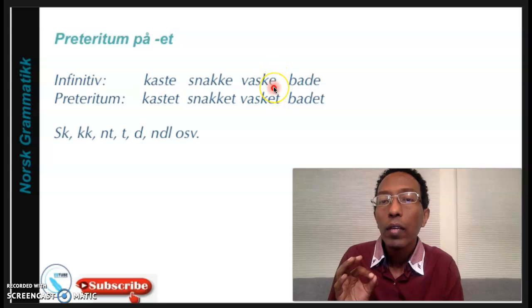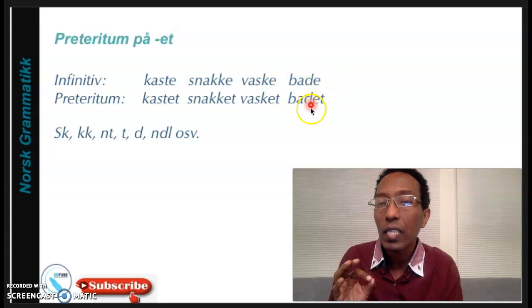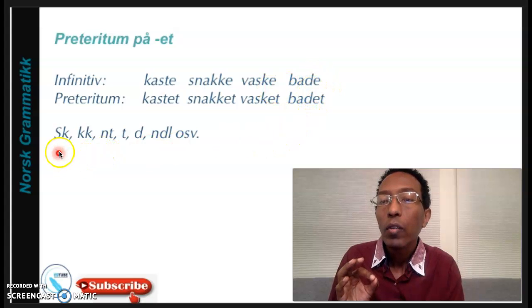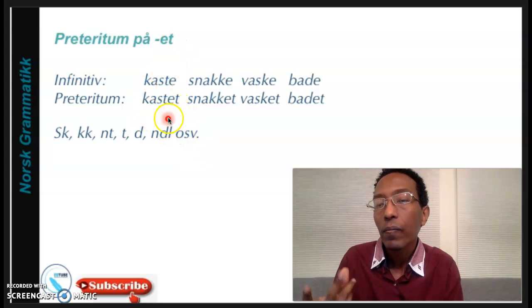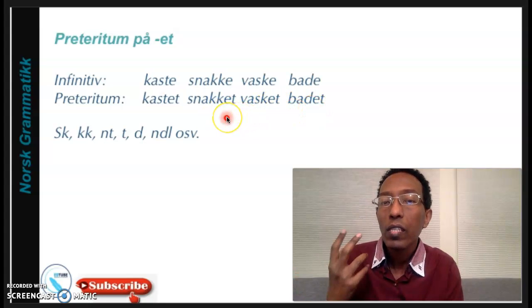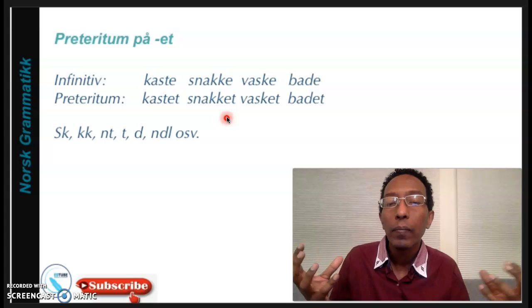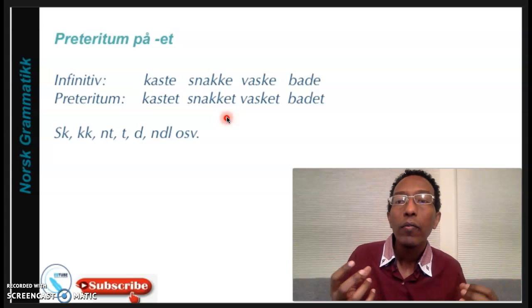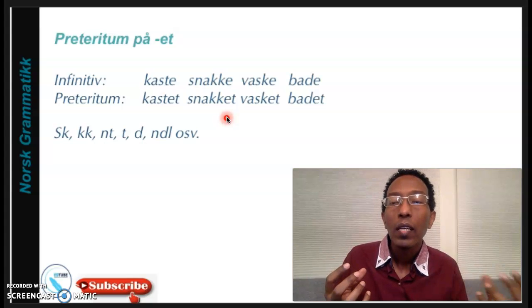Here before e, we have a consonant sk. Here before e, we have a consonant d. If we have consonants before e, like sk, kk, nt, t, d, and le, we always use et at the end of the verb. Kastet, snakket, vasket, badet. So this is how we can add the past suffix at the end of the verb.